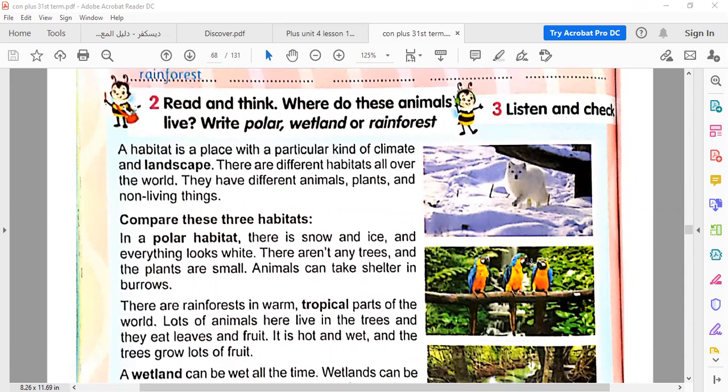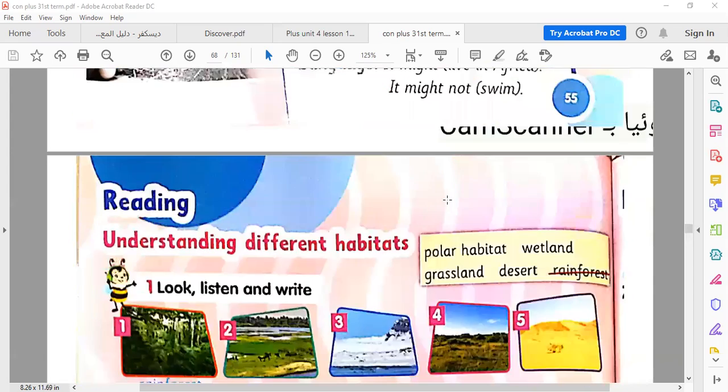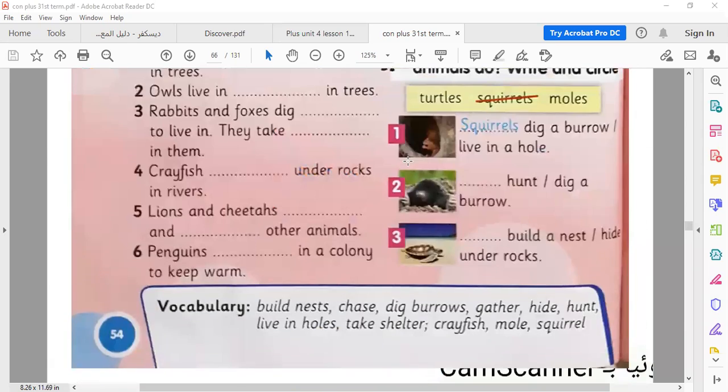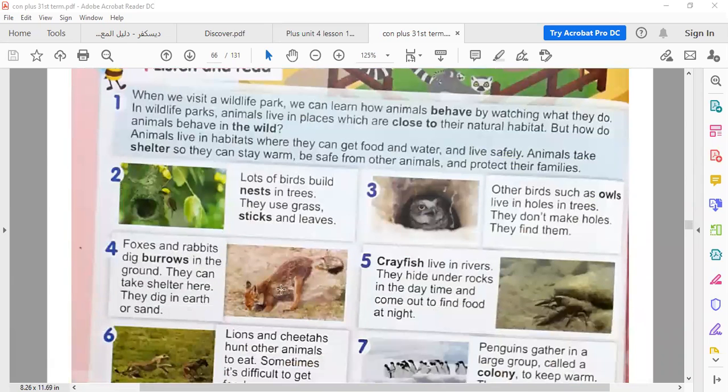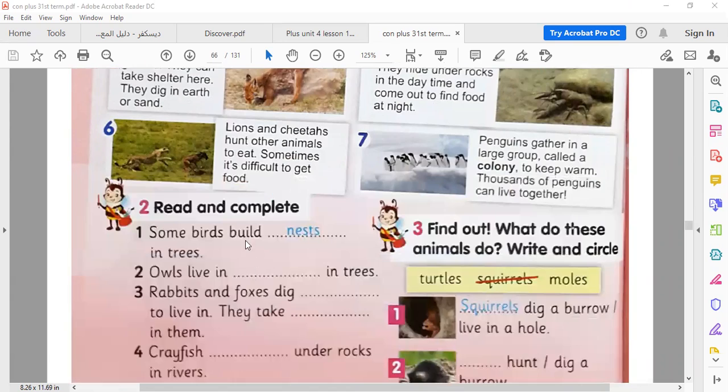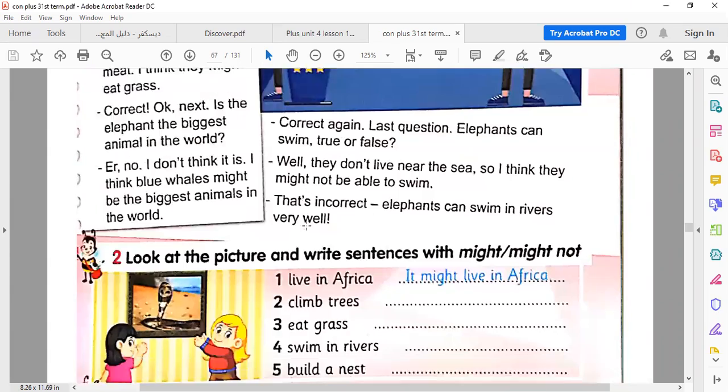In polar, like picture number 1, there is snow and ice everywhere. Animals live in burrows like this, holes in the ground, not on the trees. They dig them in the ground because there's snow everywhere.